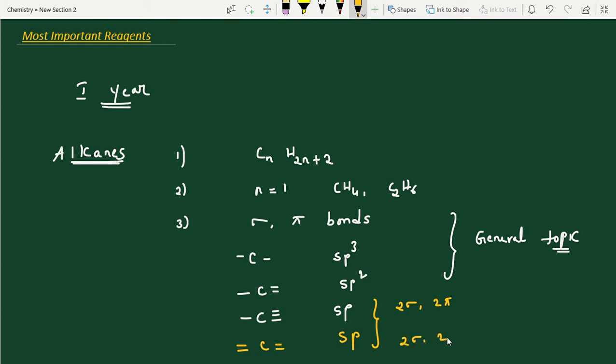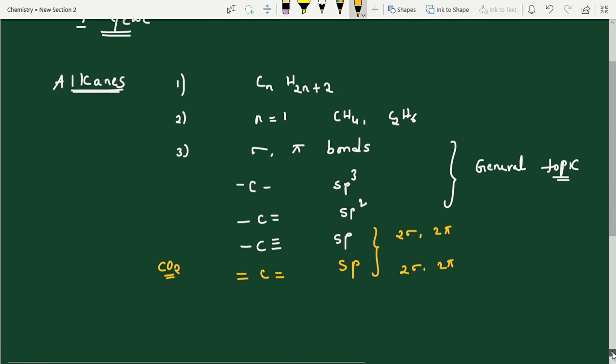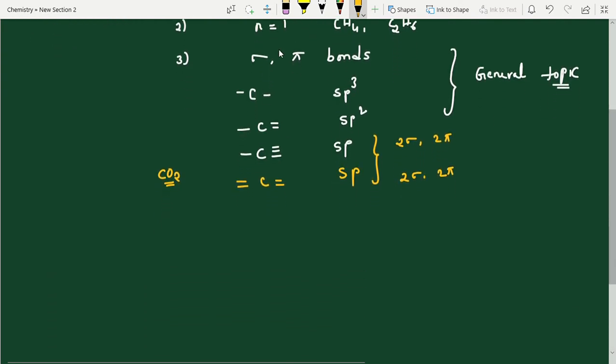So the geometry and the number of sigma and pi bonds are very close to sp hybridization, and that's the reason we give sp hybridization if carbon has a double bond on both sides. An example is the CO2 molecule. In the inorganic chemistry videos, especially the chemical bonding chapter, which I will upload later, I will discuss how to calculate hybridization, lone pairs, isostructural and isoelectronic species, everything.